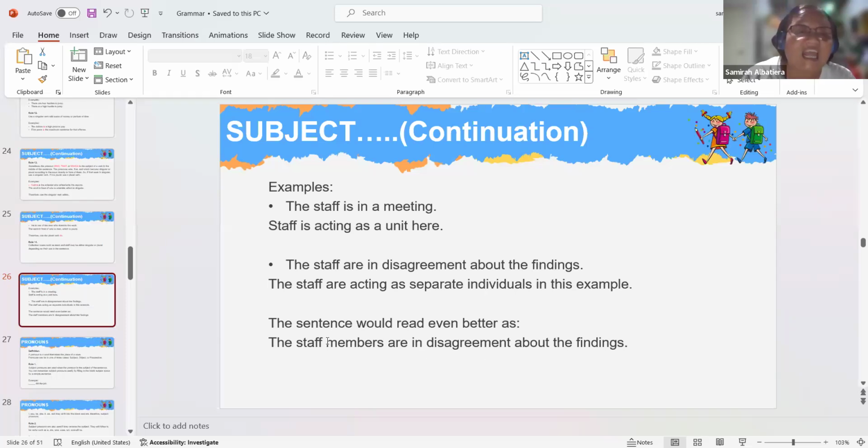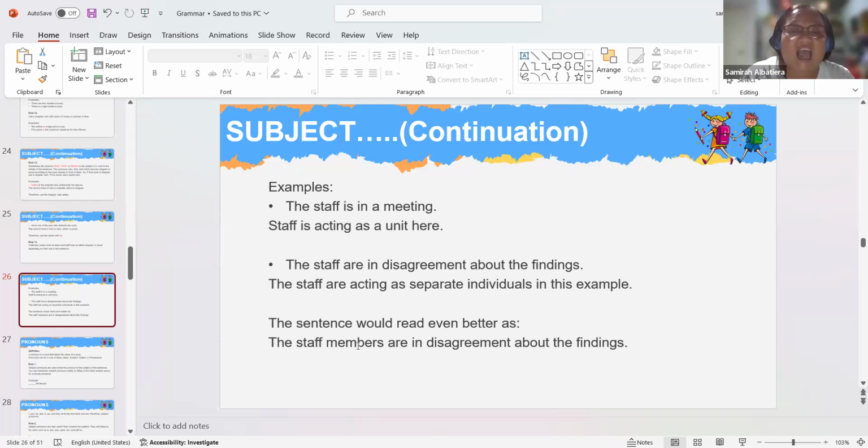Because if you add members here, you will easily identify that we are talking about specific or separate individuals within the staff. The staff are in disagreement about the findings can be quite confusing, right? We need to analyze.